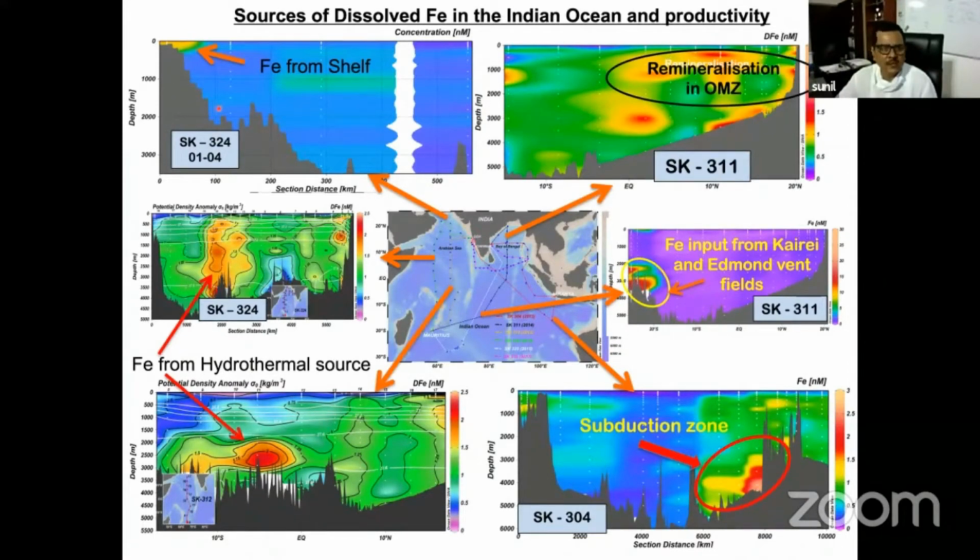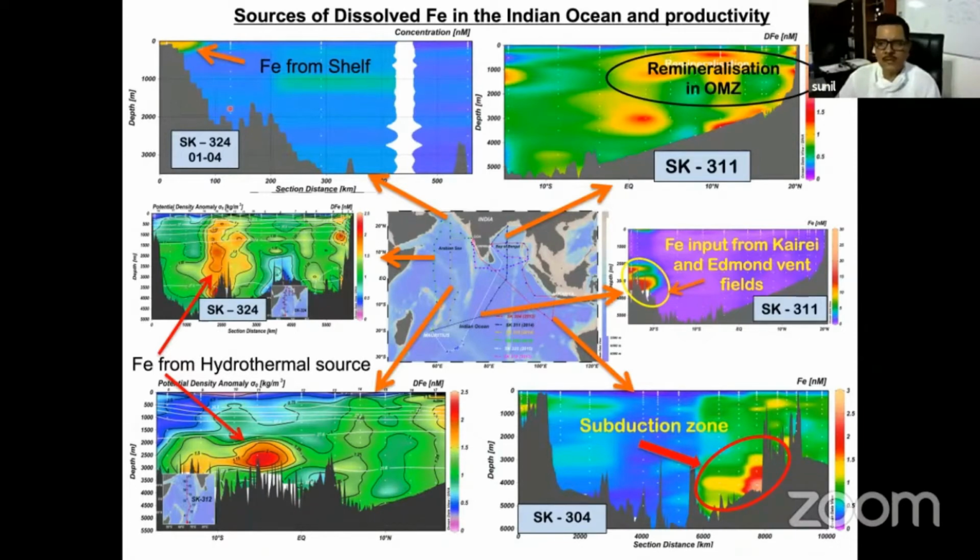Similarly, you see this Arabian Sea coastal shelf area, again the concentration is very, very high. These reducing sediments are supplying a huge amount of iron to the water column. So that is again a very important source of iron, which had been overlooked earlier.